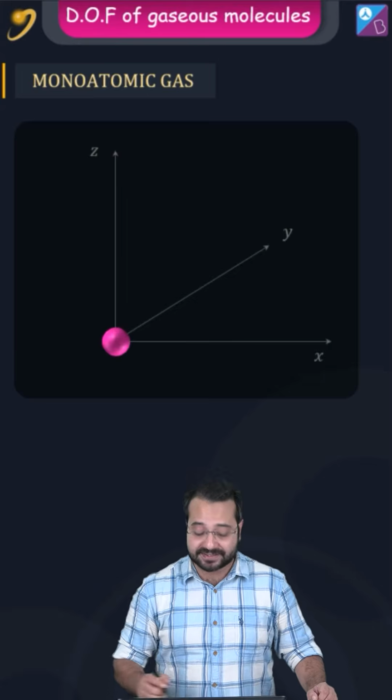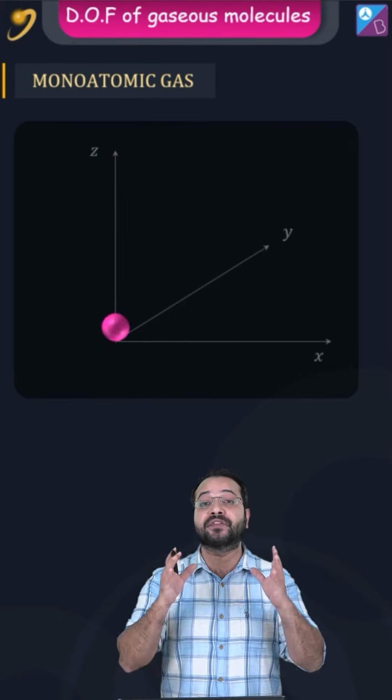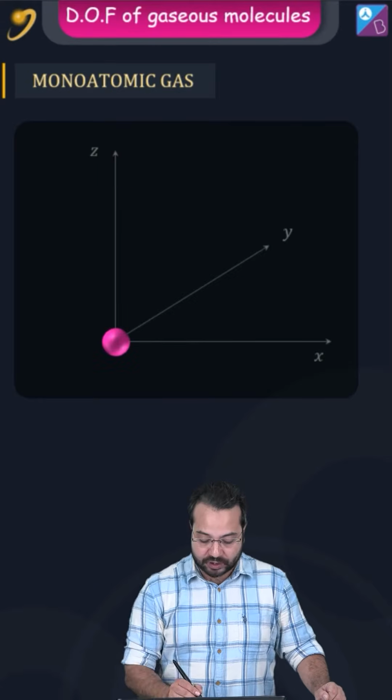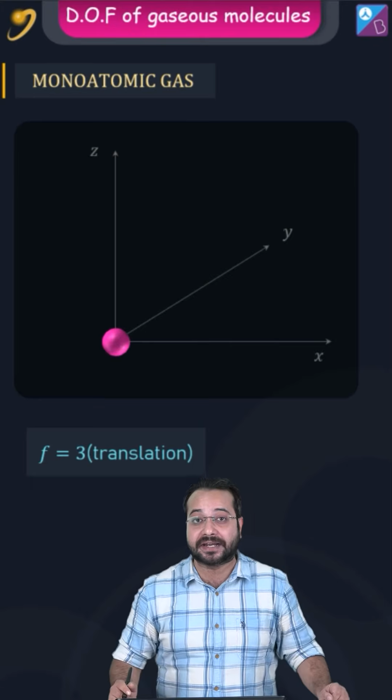For a monoatomic gas, the atom can translate in three mutually perpendicular directions, and hence there would be three independent kinetic energy terms. So the degree of freedom would be 3. Note it does not have any vibrational or rotational kinetic energy.